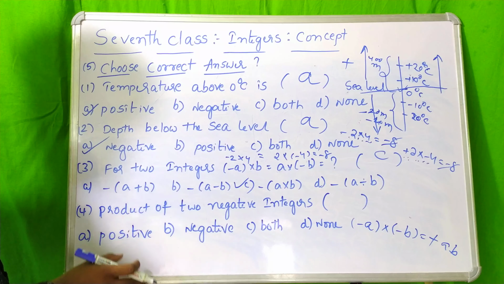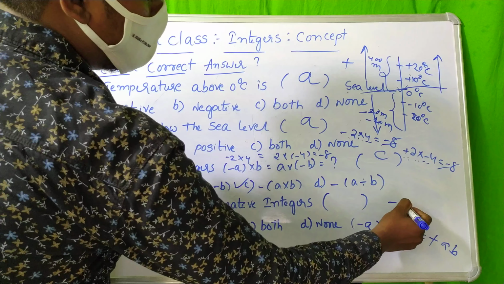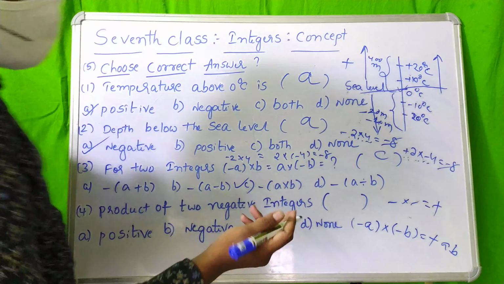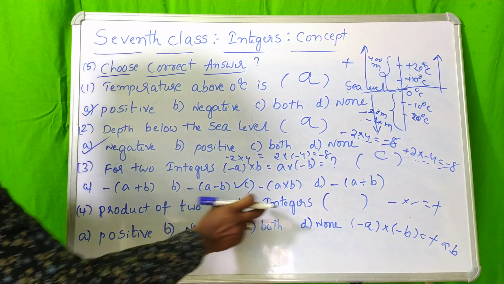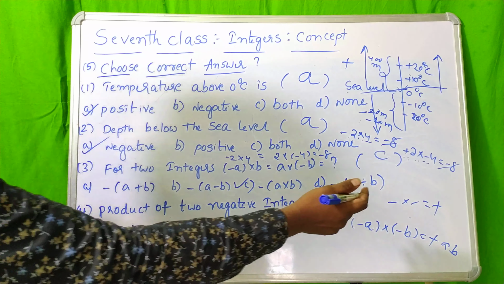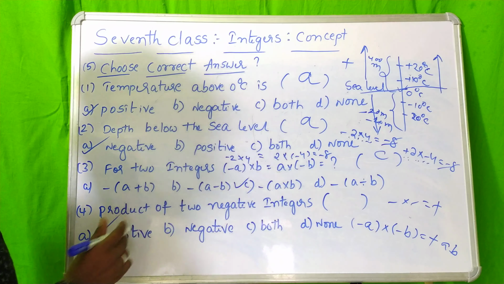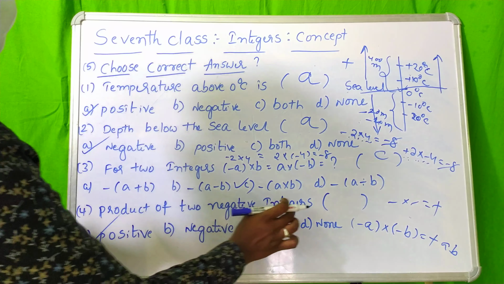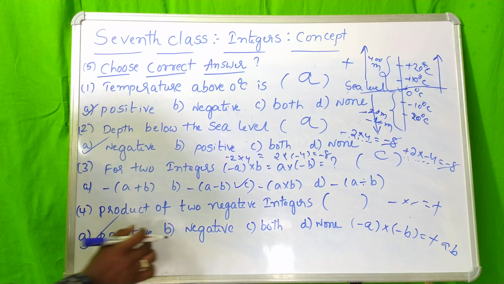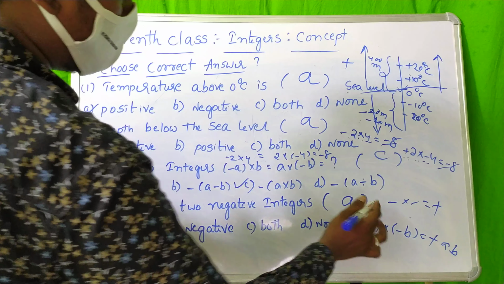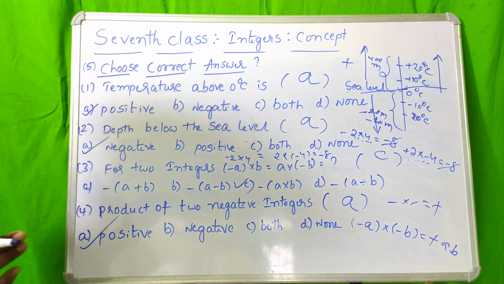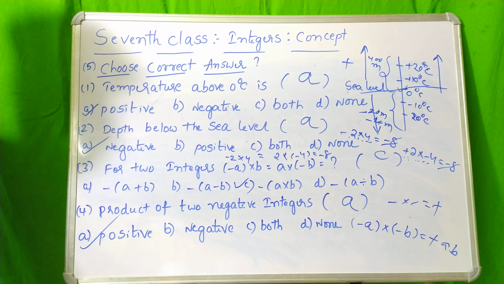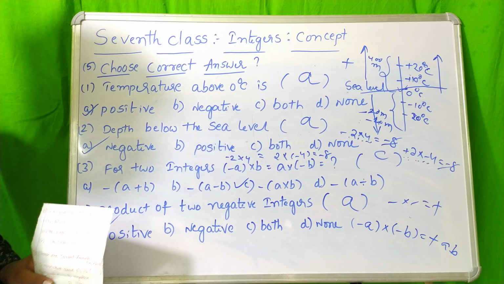So minus into minus is equal to plus. Product of two negative integers will be positive. So this is the answer. This is the way we will solve such MCQ problems, and I will bring some more. So this is it for today's session.